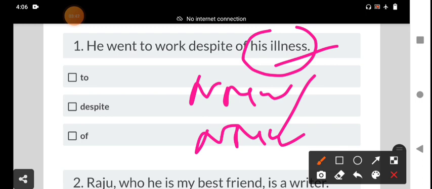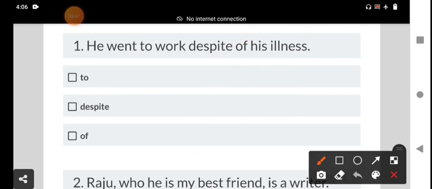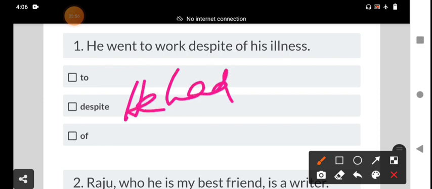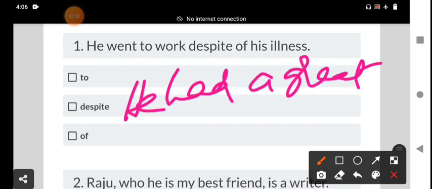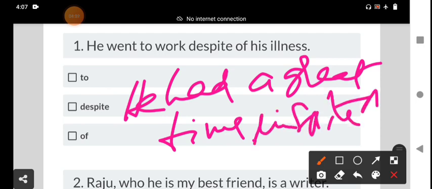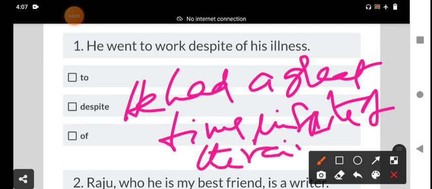For example, he had a great time in spite of the rain. The rain is a noun phrase. It comes after in spite of.